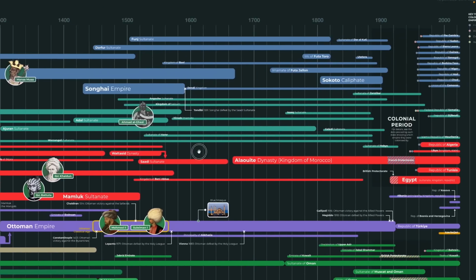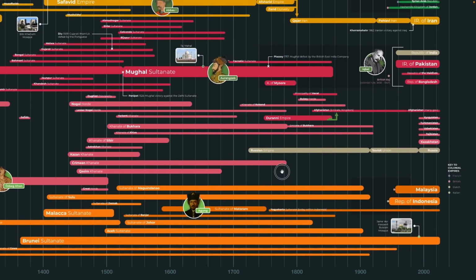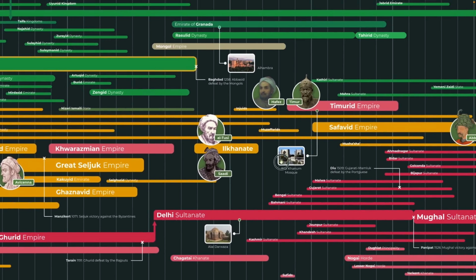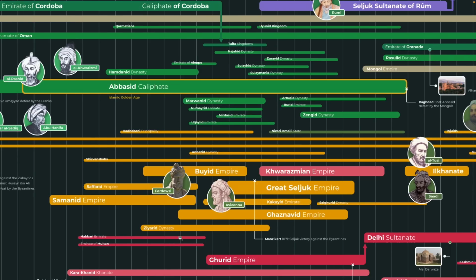So yeah, I guess that's pretty much it. But there are a lot of these cool little empires everywhere that are really fascinating. So definitely if you see something that you think needs to be fixed, or some dynasties that need to be added, definitely let me know, and I will think about adding them. I'll decide if they should be added.